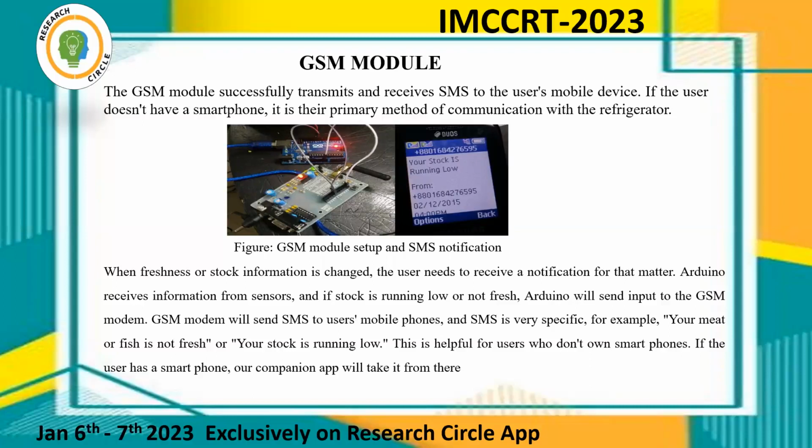When freshness or stock information changes, the user needs to receive a notification. Arduino receives information from the sensor, and if the stock is running low or food is not fresh, Arduino will send input to the GSM modem. The GSM module will send an SMS to the user's mobile phone, and the SMS is very specific. For example, your meat or fish is not fresh, or your stock is running low. This is helpful for users who don't own a smartphone. If the user has a smartphone, a companion app will take it from there.